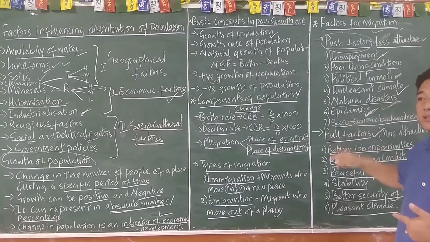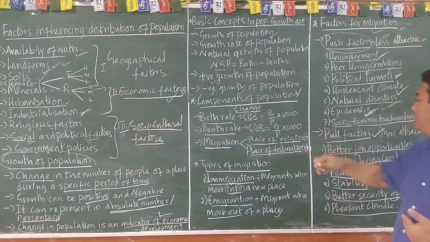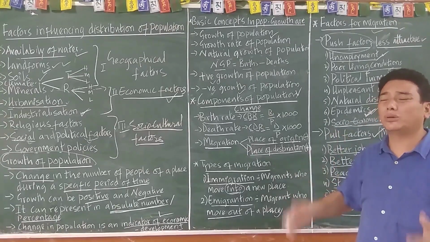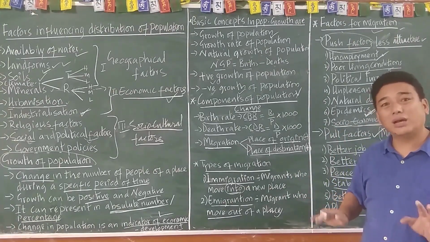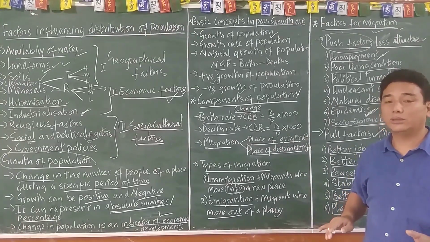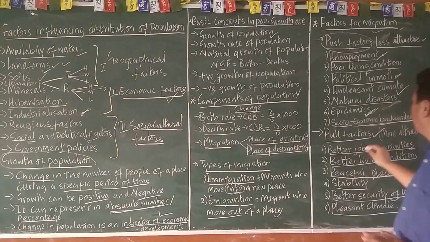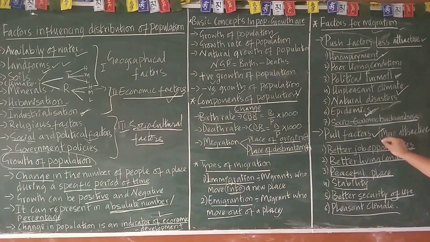Then socio-economic backwardness. On the other hand, pull factors are more attractive places, like New York, London, Switzerland, and the Maldives, an island nation, with better job opportunities.